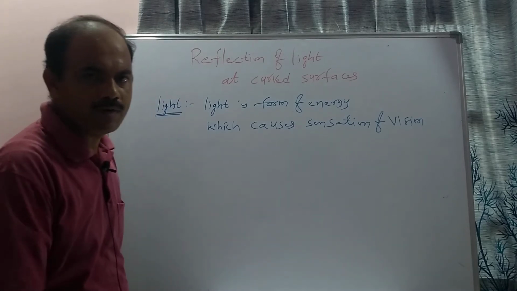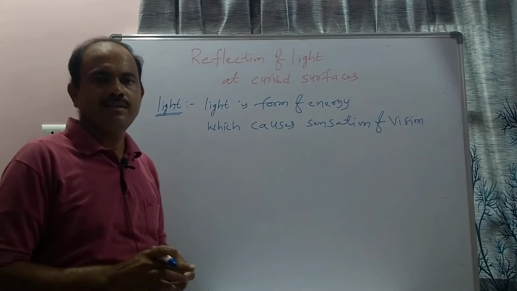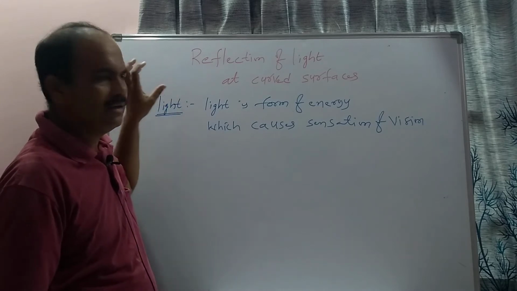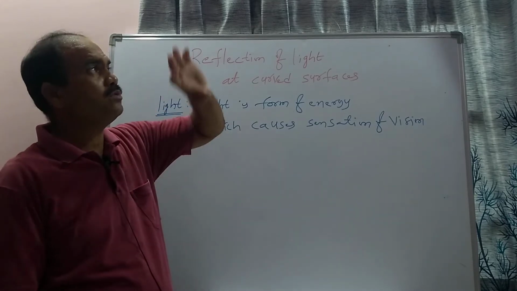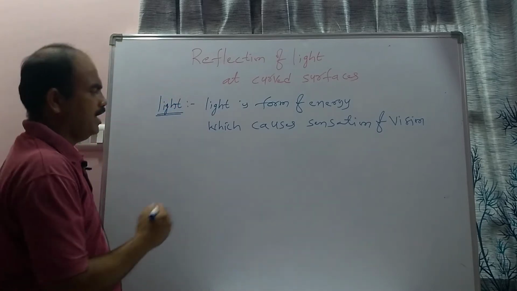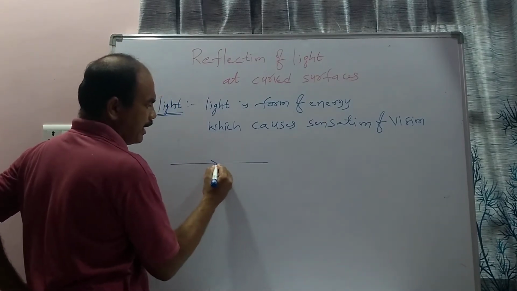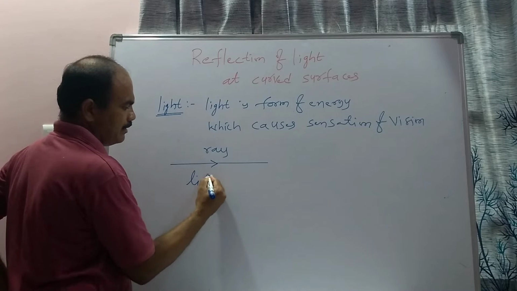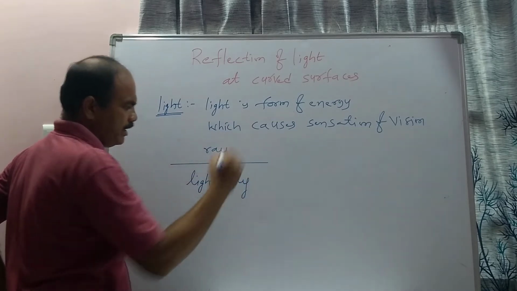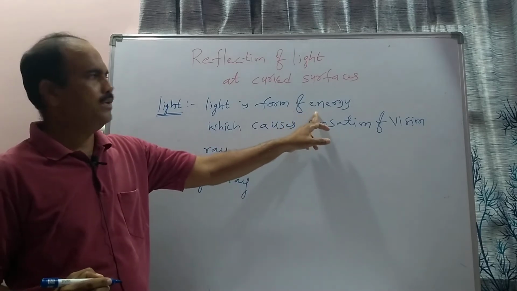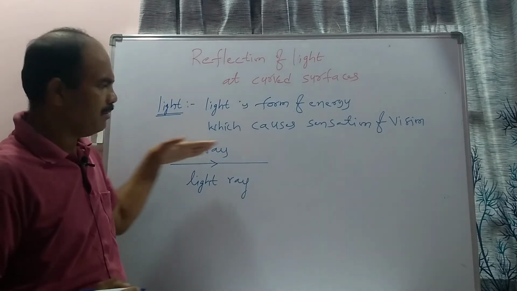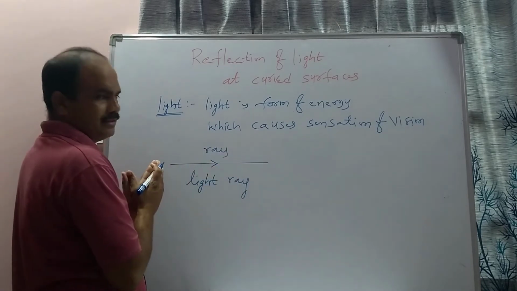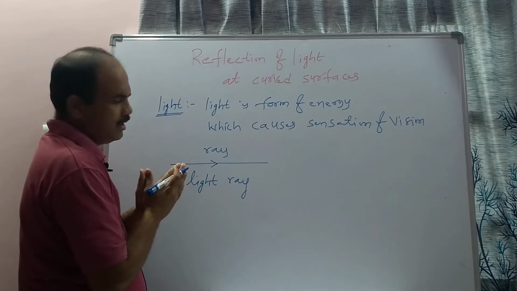So where does this light come from? Light comes from a huge source, that is our sun. From the sun a huge amount of light comes, and when light comes from a source of light, it generally comes in the form of a ray. That's why it is called a light ray. So what is a light ray? If the light energy travels in the form of a ray, that is called a light ray.